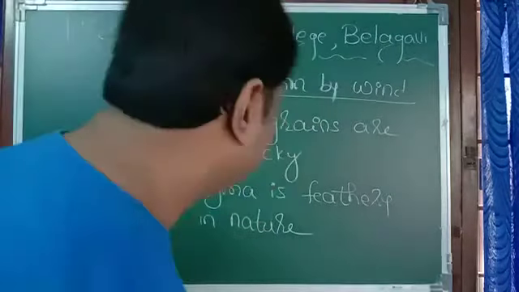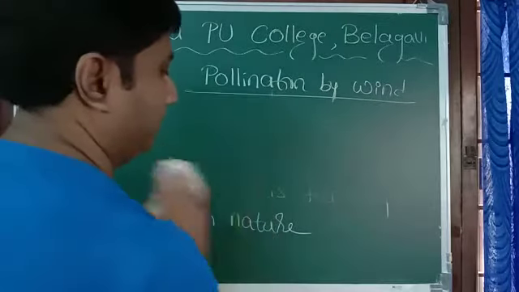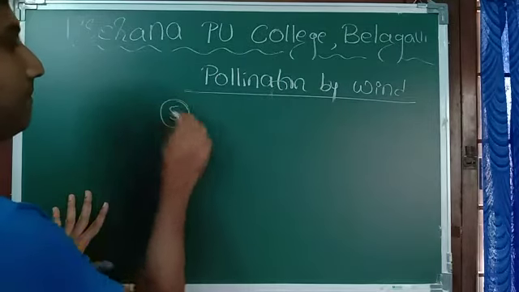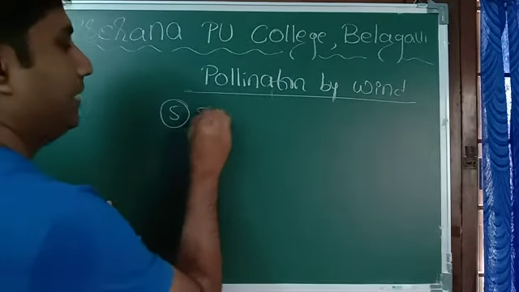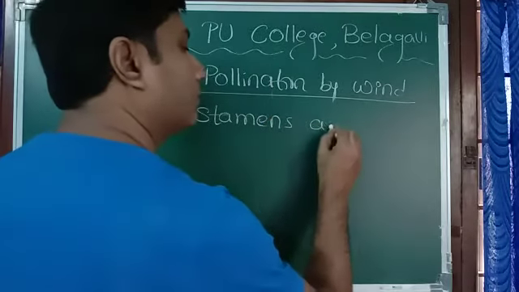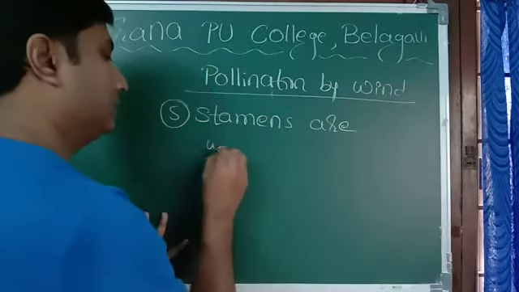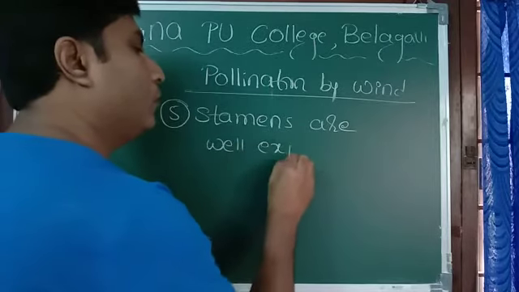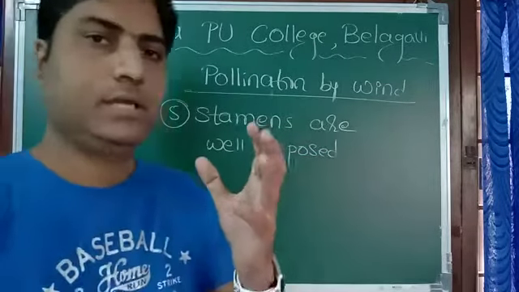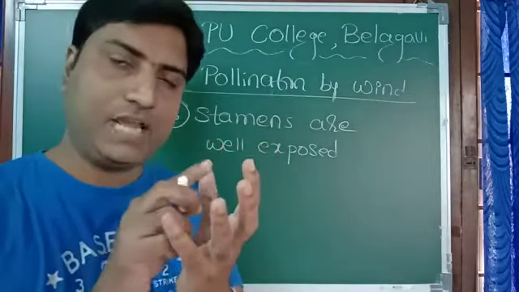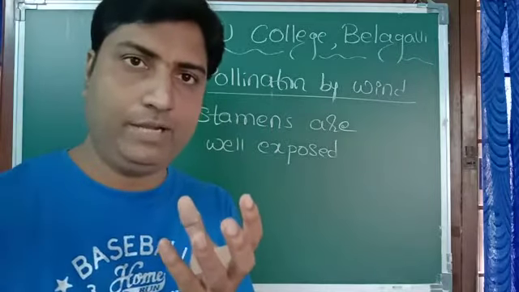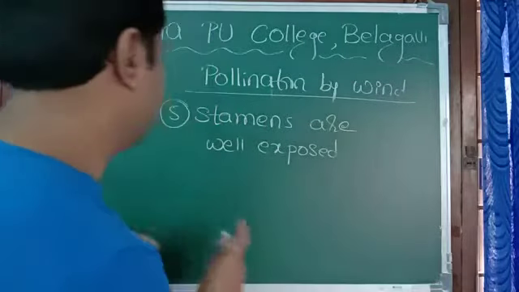Fifth one, stamens are well exposed. Stamens are well exposed because if the stamens present in the flower are well exposed, then only when the wind blows can it take away the pollen grains.